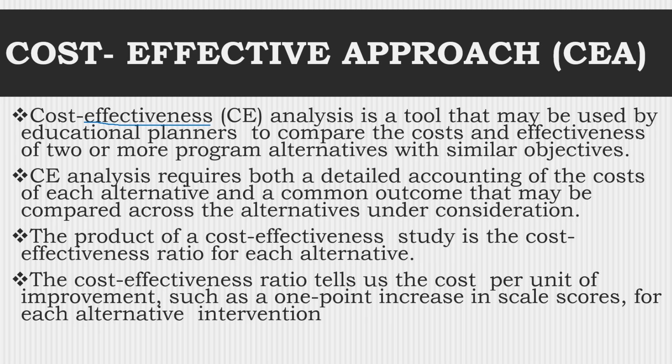It's beyond the scope of this class to involve mathematics of this nature, but just understand that in cost-effectiveness, we are comparing, we have the same objective. We want all to have education. What are the alternatives of assuring that all have education? We have a list of alternatives 1, 2, 3, and then which one has the least cost? That one will be adopted and implemented. That's the essence of the cost-effectiveness approach.